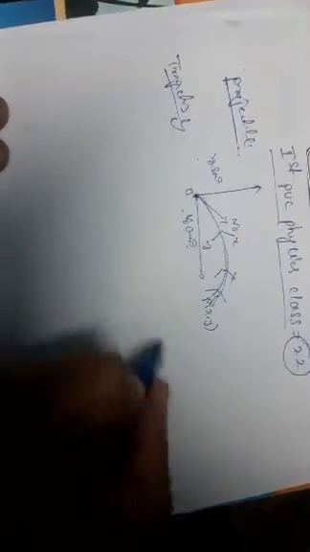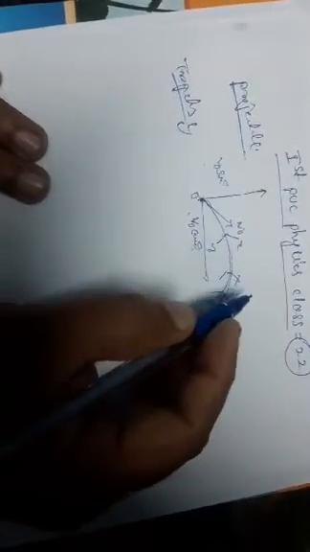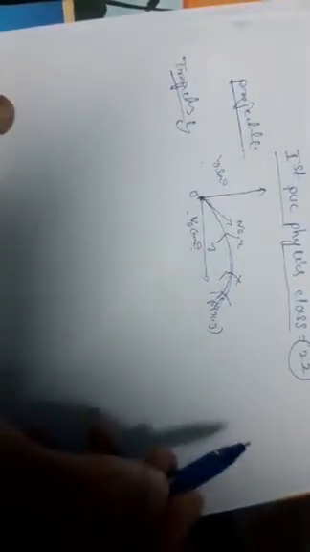Then what are examples of projectile? Any body, when an external force is applied, is projected. What are the examples of projectile? For example, a ball hit by a bat. The ball moves in a direction opposite to the bat. The ball hit by a bat, a bullet fired from a gun, and a football kicked on the ground are examples of projectile.